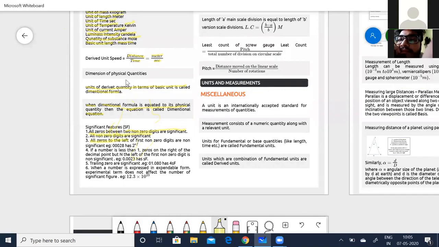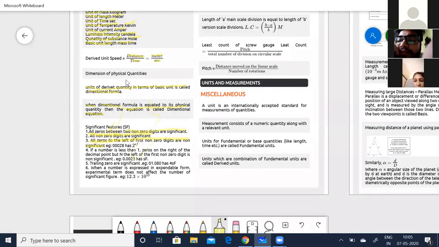All zeros to the left of the first non-zero digit are non-significant. For example, if it is given as 0.00028, you can just say it is two significant figures, because the earlier zeros do not have any value, so you just say 28.